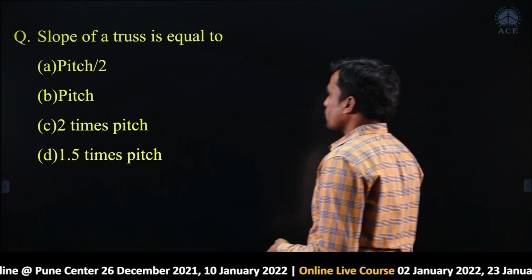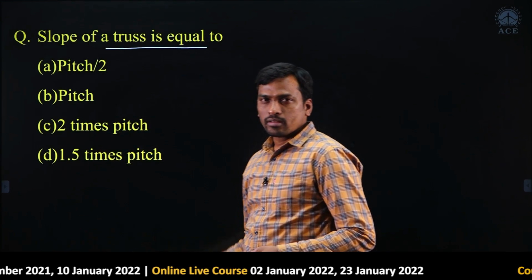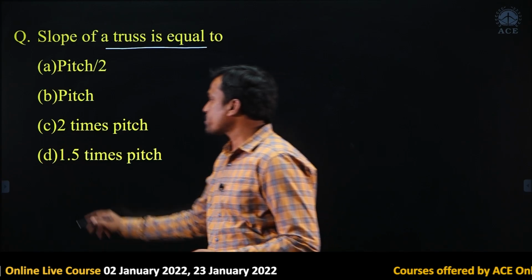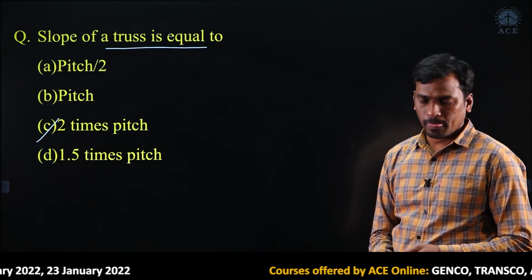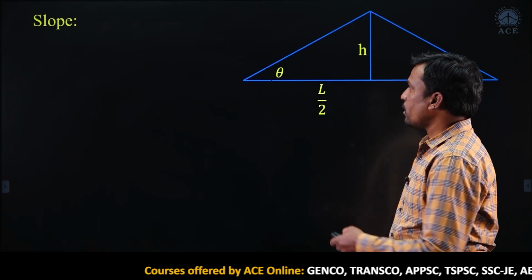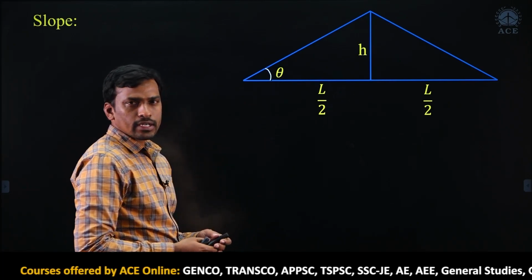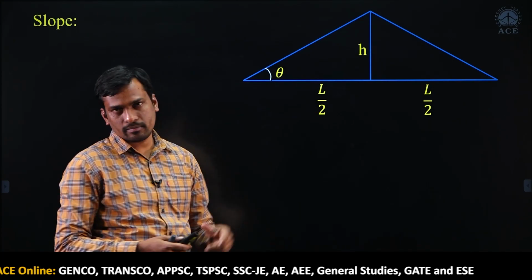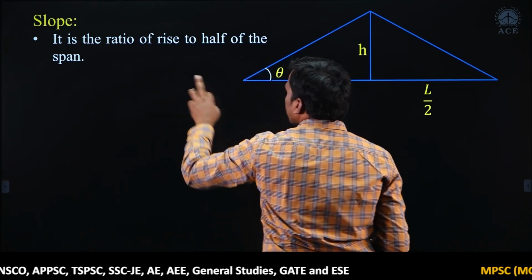Right. Next question. Slope of a truss is equals to, this is a question from roof trusses chapter. Very easy. So, option C is correct, 2 times of pitch. How is it 2 times of pitch? First we have to know the definition of slope. Now, this is the slope, right. Definition of slope is ratio of rise to half of the span.